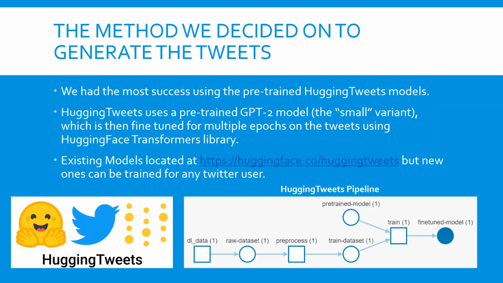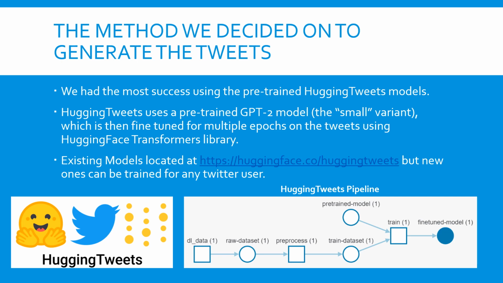Based on what I showed you on the last slide, it's clear that the method we decided on to generate the tweets was Hugging Tweets. We had the most success using these pre-trained models. Hugging Tweets uses a pre-trained GPT-2 model, which is then fine-tuned for multiple epochs on the tweets using the Hugging Face Transformers library.